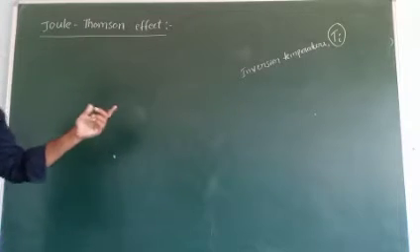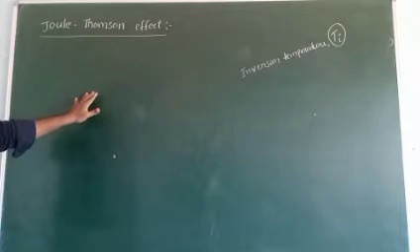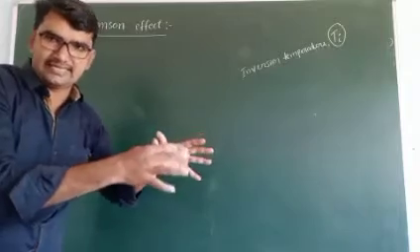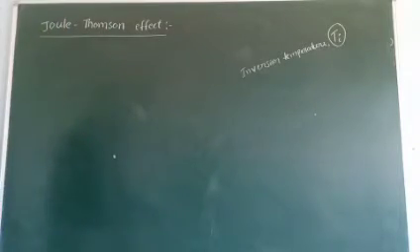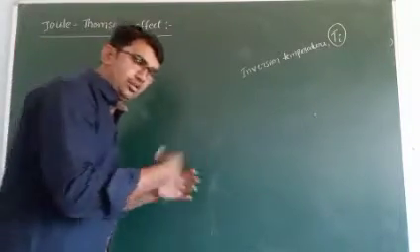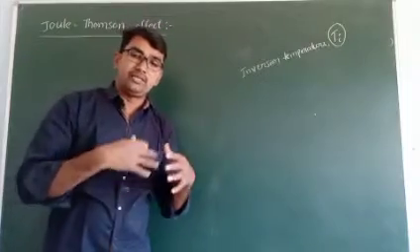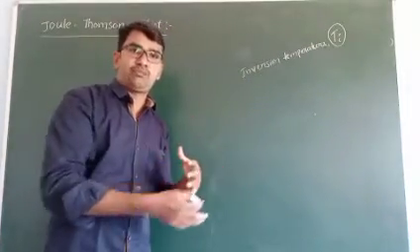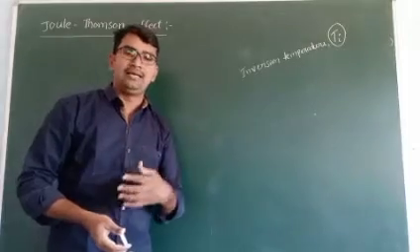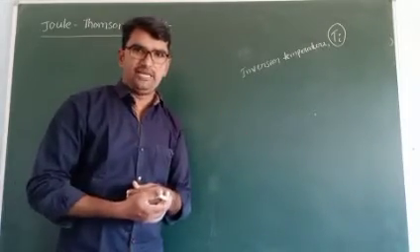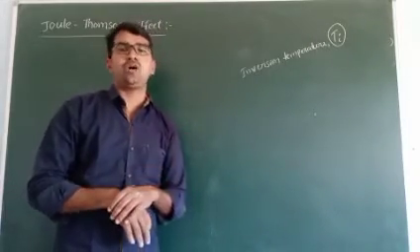What is the Joule-Thomson effect? When a compressed gas is allowed to escape through a small hole, cooling takes place. This is called the Joule-Thomson effect.